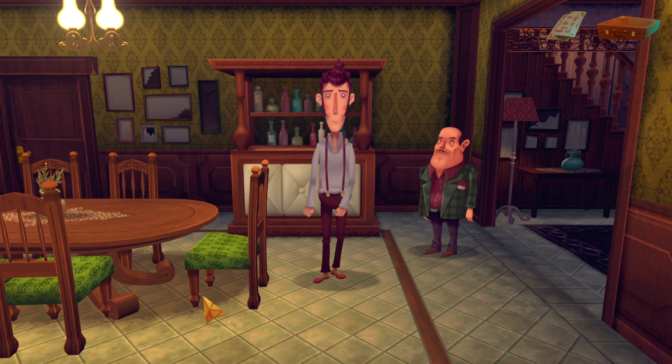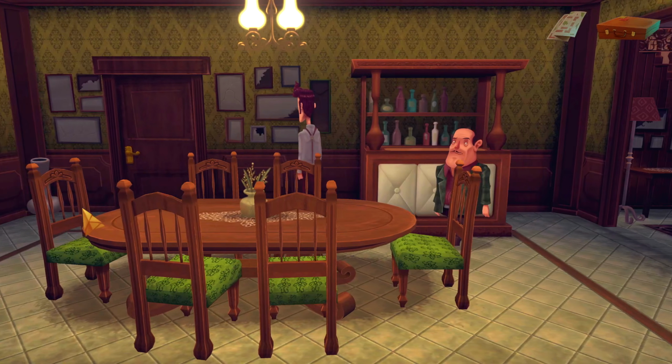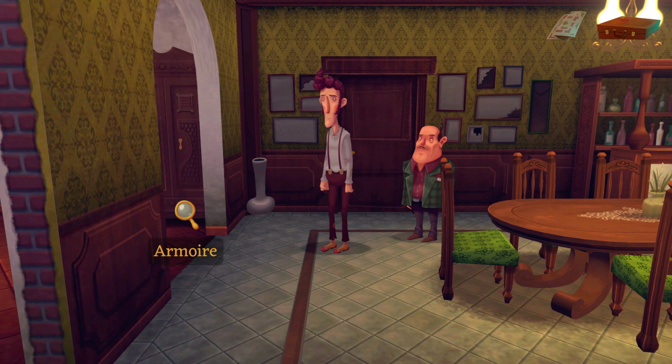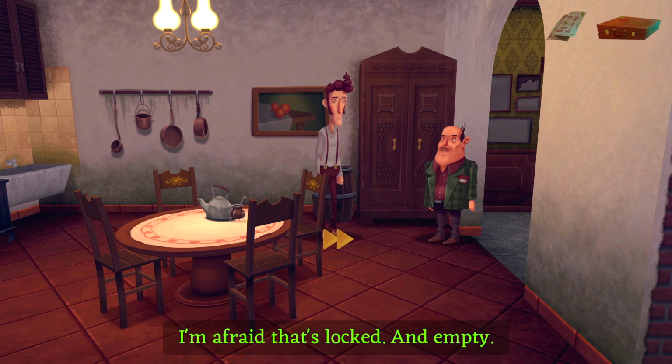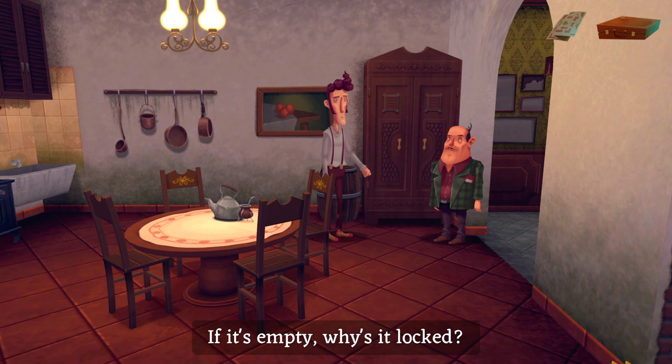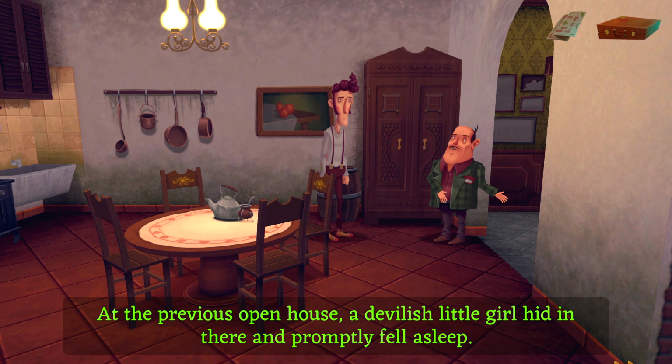Okay, I mean, we've got a whole house here. Where do we begin? Is he just going to follow me around? I guess so. We've got the armoire over here. I'm afraid that's locked. And empty. If it's empty, why is it locked? Well, at the previous open house, a devilish little girl hid in there and promptly fell asleep.